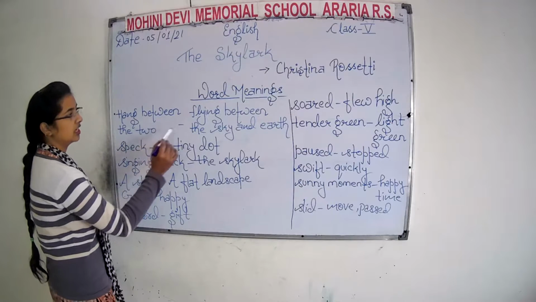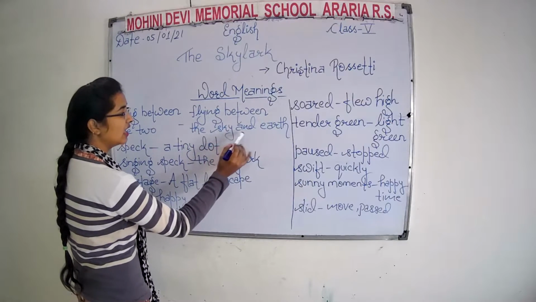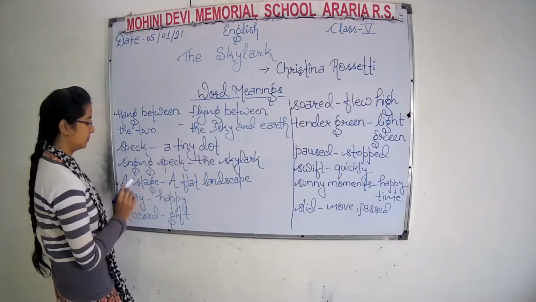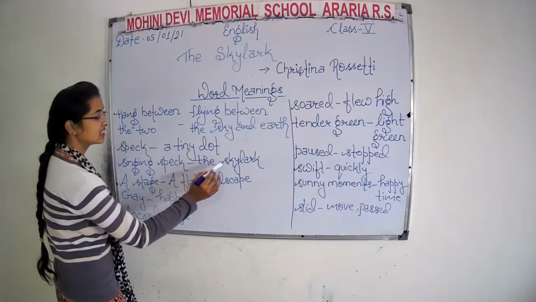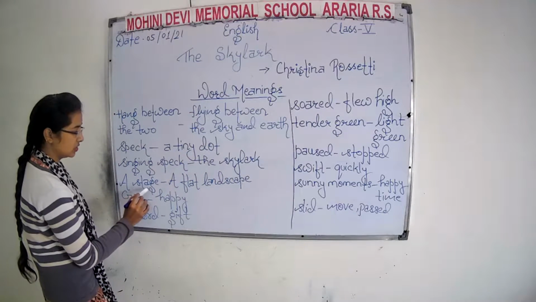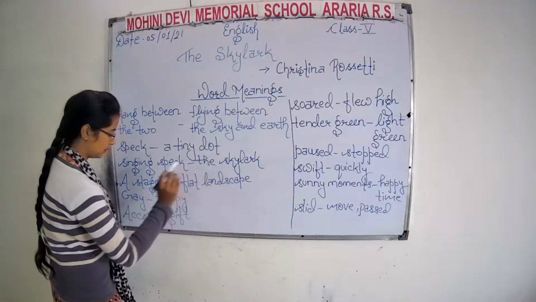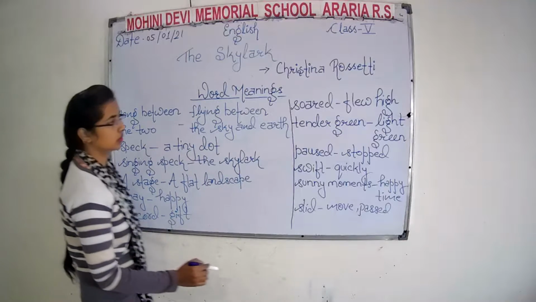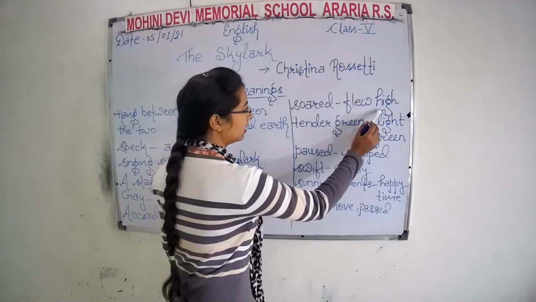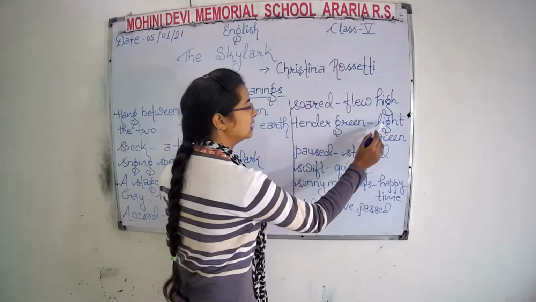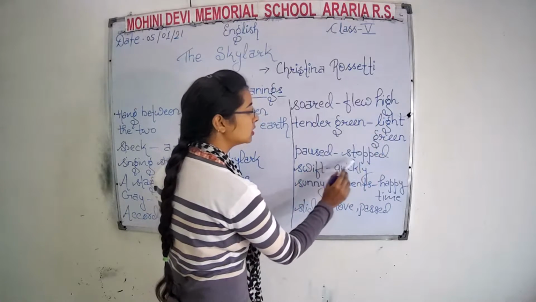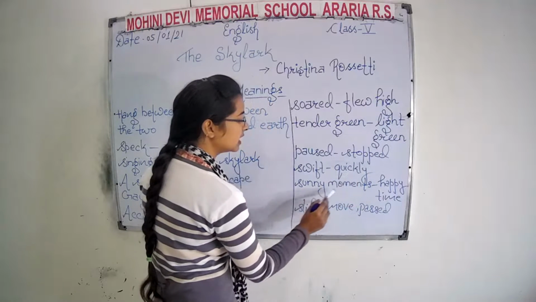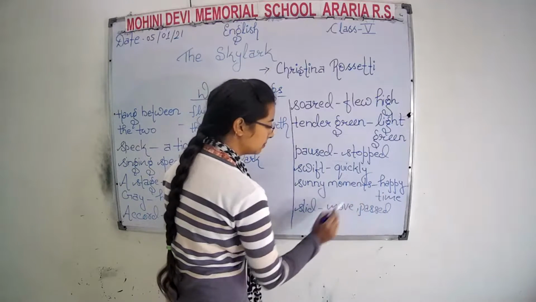Hang between the trees means flying between the sky and earth. Speck, a tiny dot. Singing speck, the skylark. A stage, a flat landscape. Gay, happy. A card, gift. Soared, flew high. Tender green means light green. Paused, stopped. Swift, quickly, fast. Sunny moments means happy time.